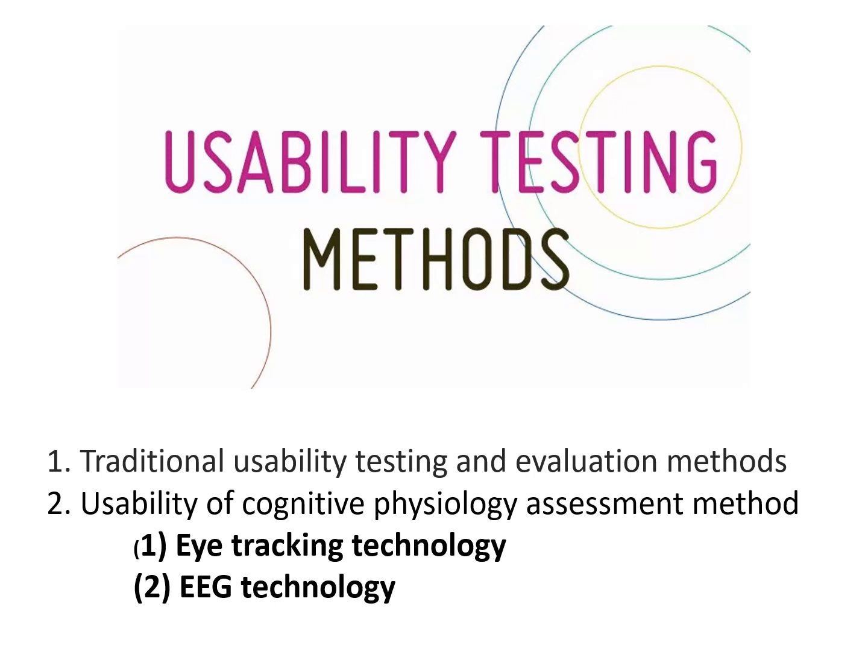Usability testing methods. There are two main usability testing methods.